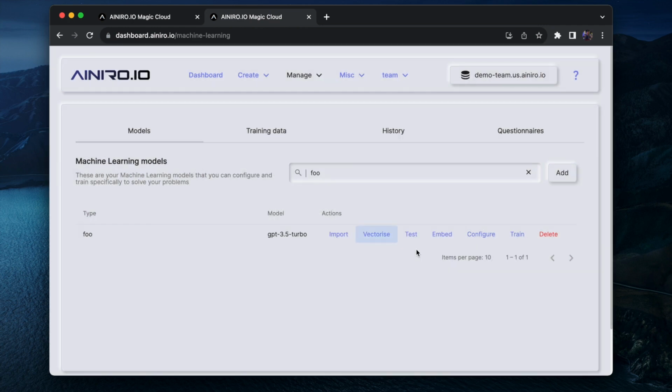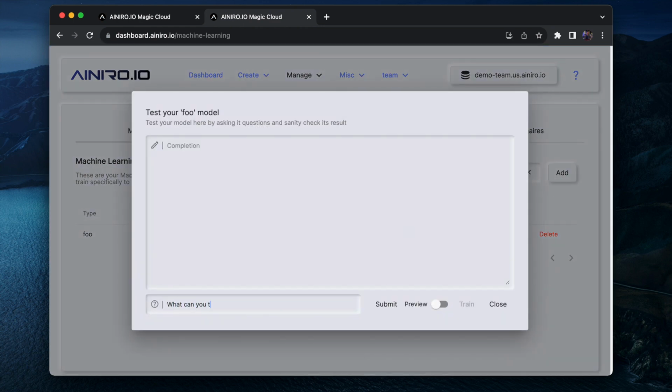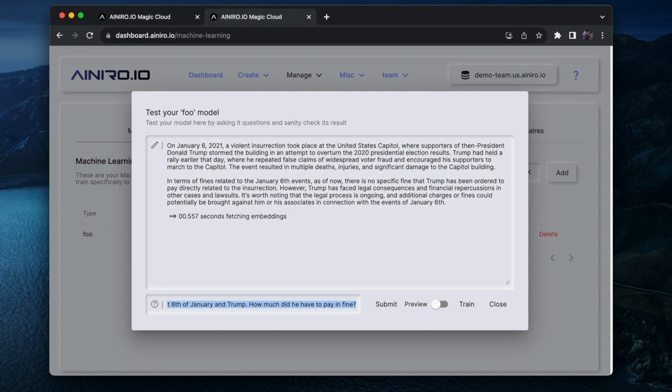In fact, I can try it. Vectorization typically only takes a few seconds for 13 snippets. It's done already now. I can ask, what can you tell me about 6th of January and Trump? How much did he have to pay? And I think there was a fine in there, wasn't there? Right? So the point is now that it's using my training data. It's not using the vanilla ChatGPT. It's actually using my training data, sending it to OpenAI, using that as a basis for answering my question. And as you can see, there is no specific fine.